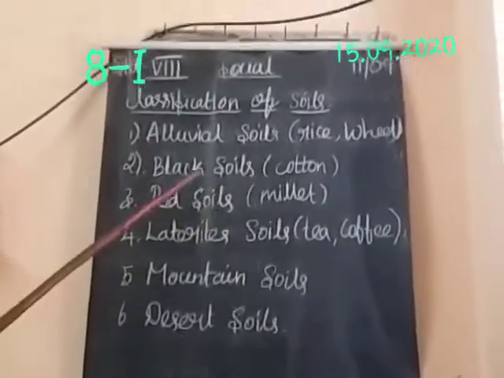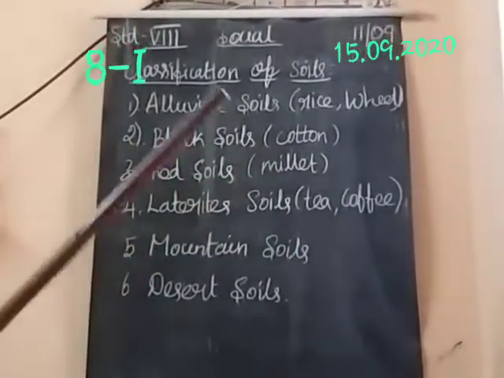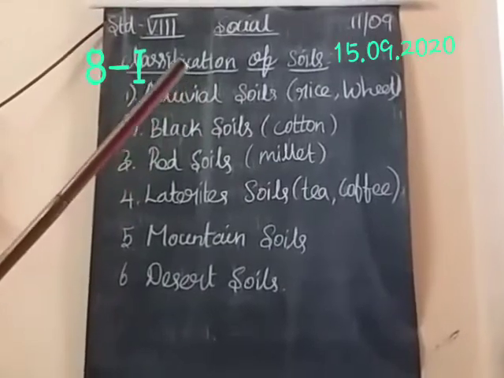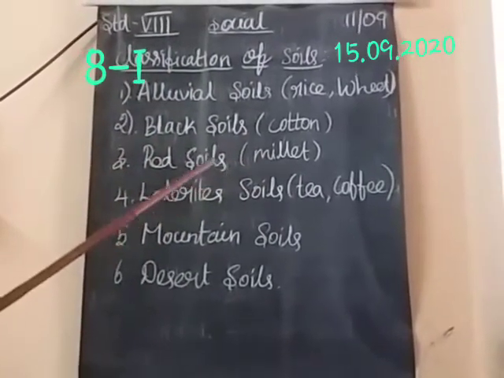So the black soil is wet. Naturally it is wet and retains moisture, and it is ideal for growing cotton.